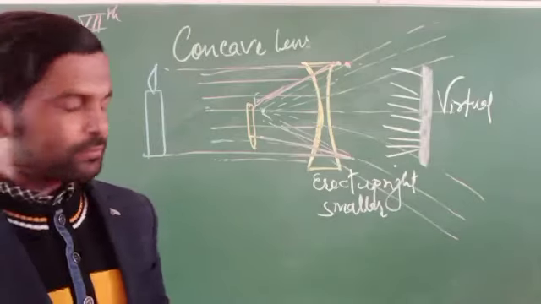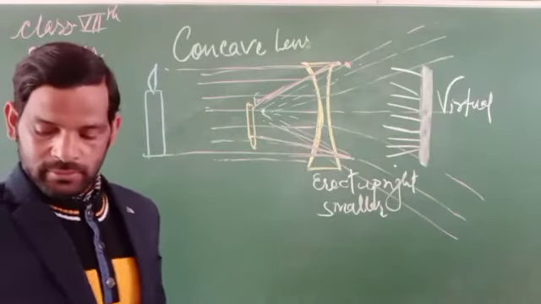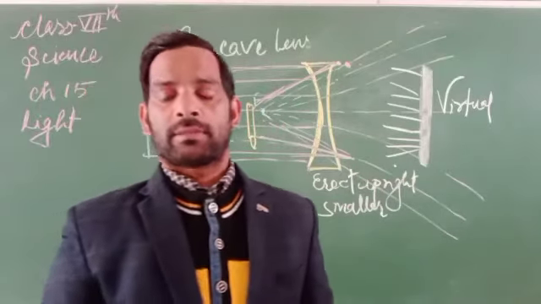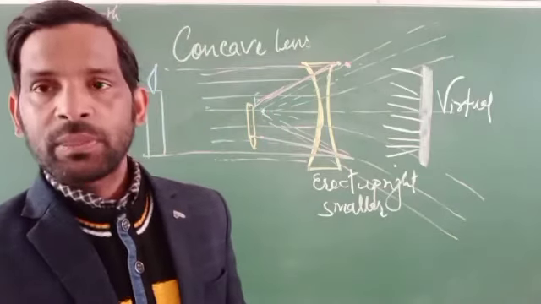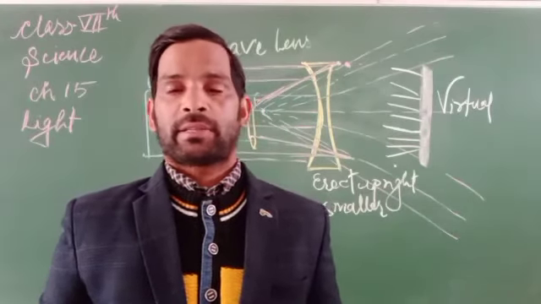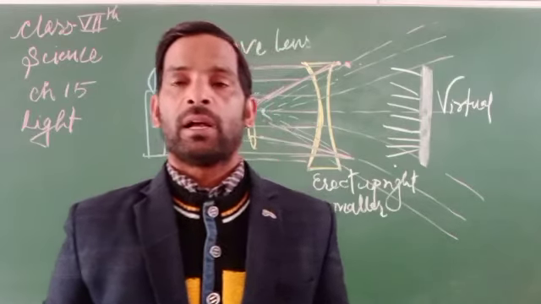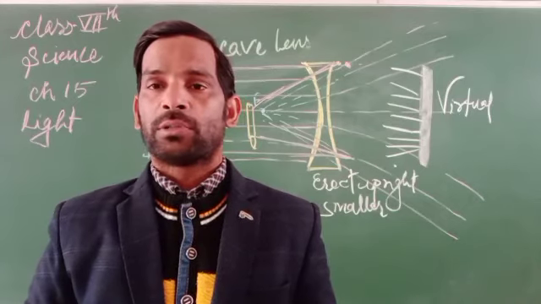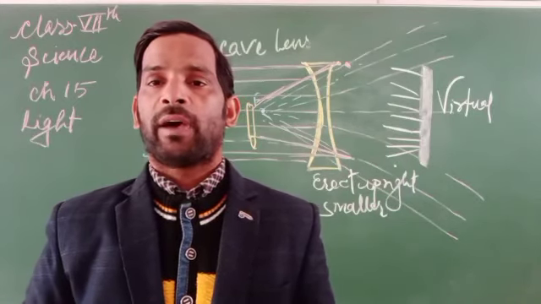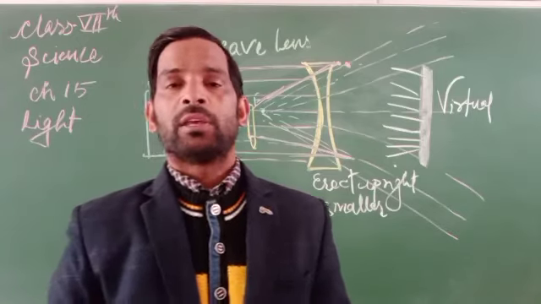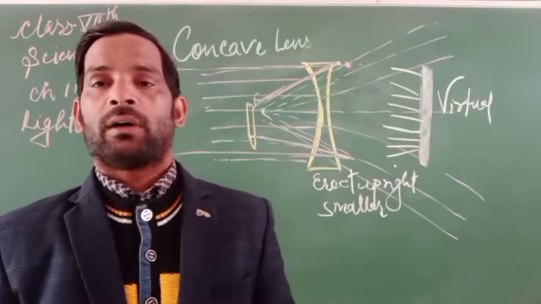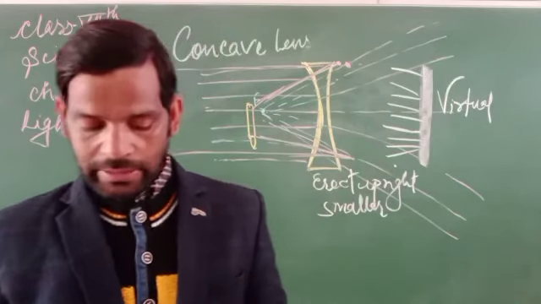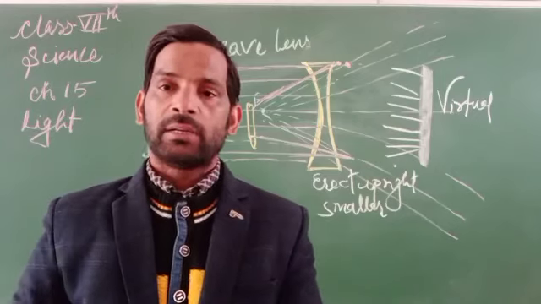Then we can talk about the uses of concave lenses. First of all, I will tell you about the uses of a convex lens. A convex lens is used in spectacles, microscopes and magnifying glasses. The concave lens is used in telescopes, and can also be used in making a type of telescope.